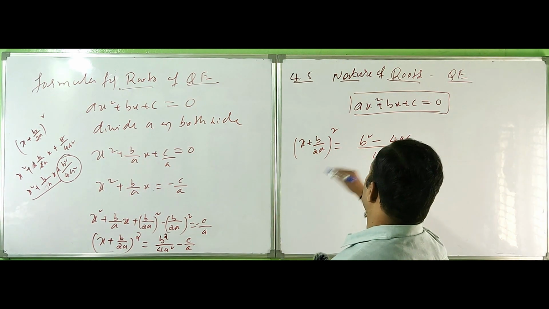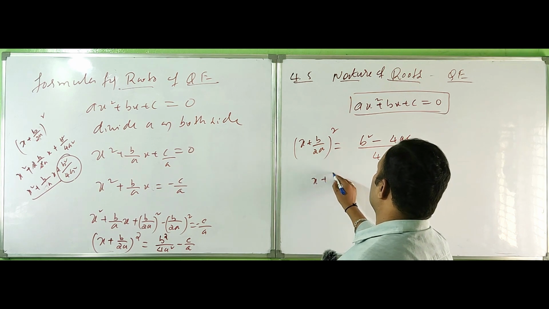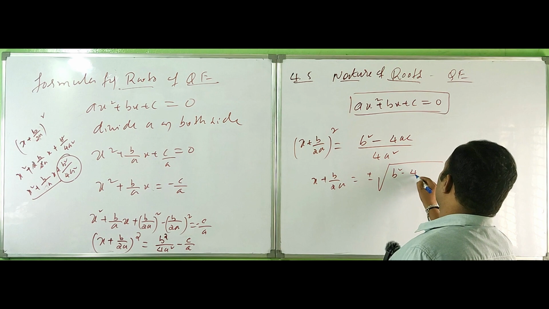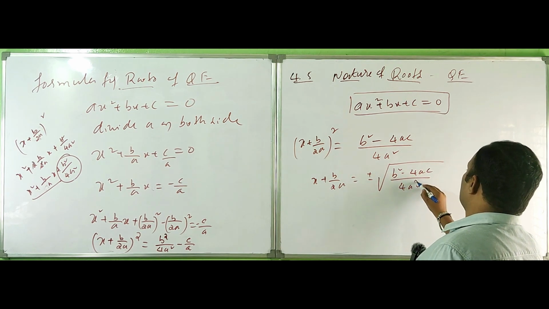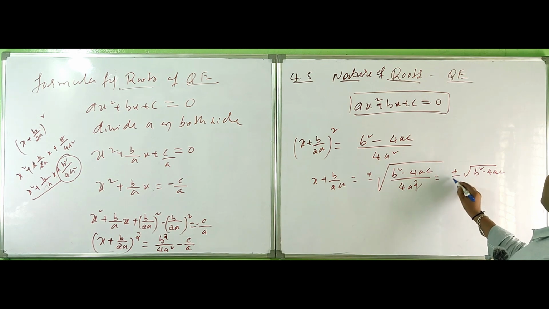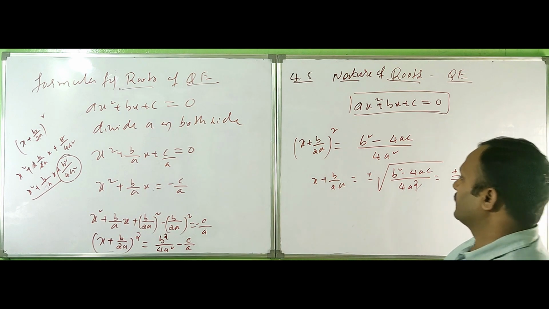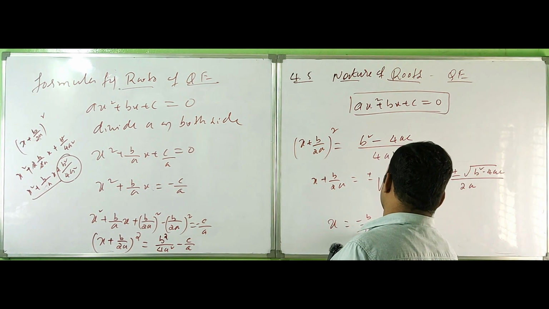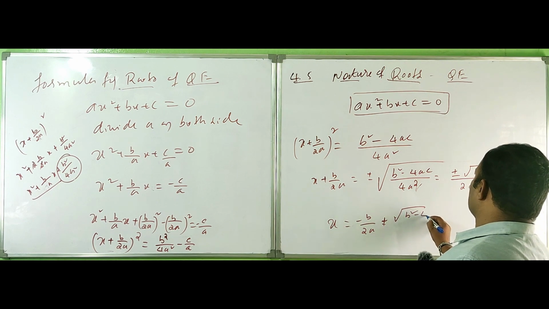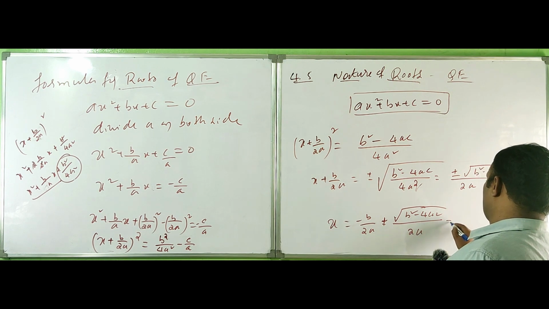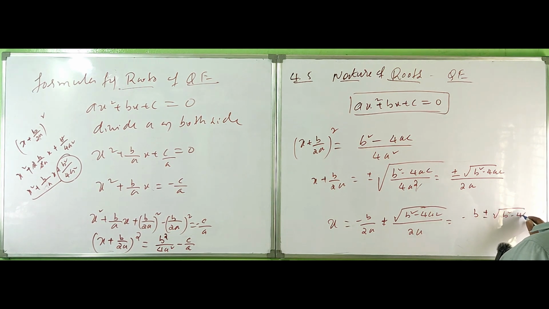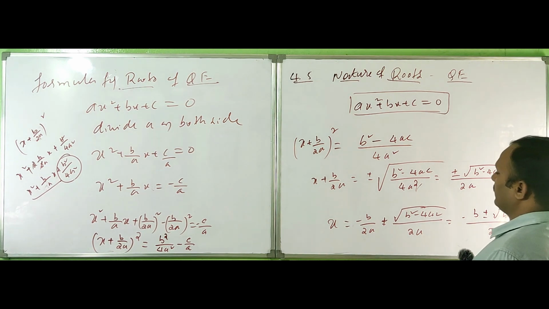Now apply the square root on both sides: x + b/2a = ± √(b² - 4ac)/√(4a²), which becomes ± √(b² - 4ac)/2a. Send b/2a to the right side: x = -b/2a ± √(b² - 4ac)/2a. Taking 2a common: x = (-b ± √(b² - 4ac))/2a. This is the required answer.